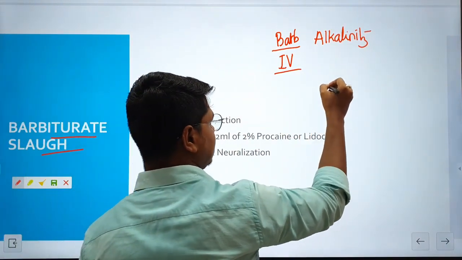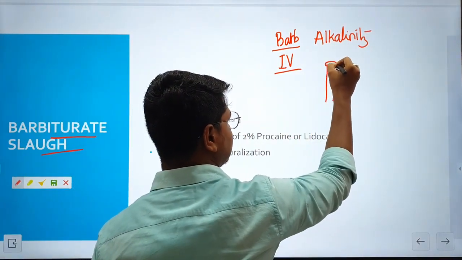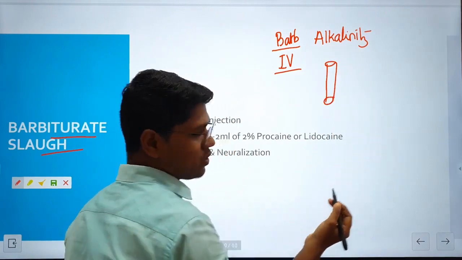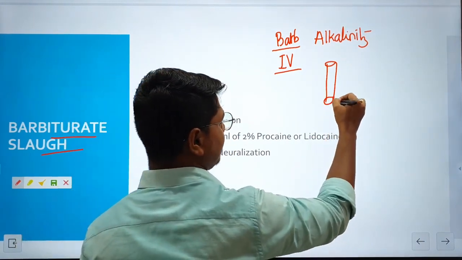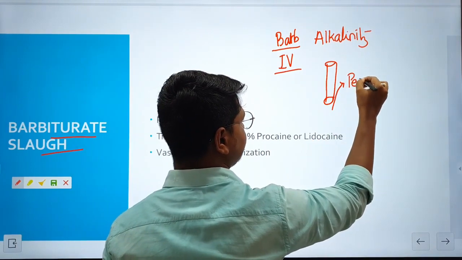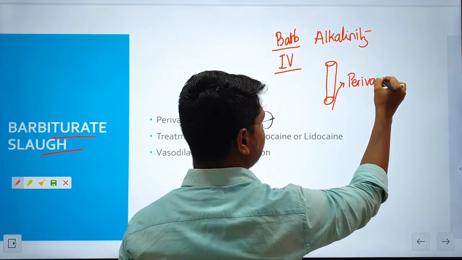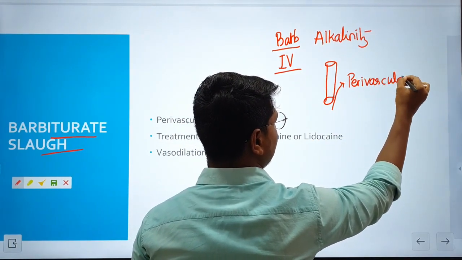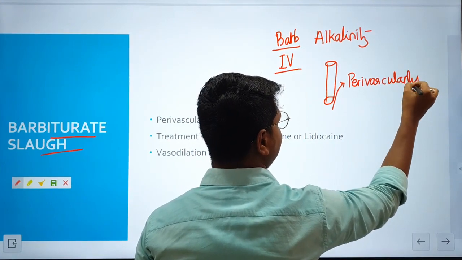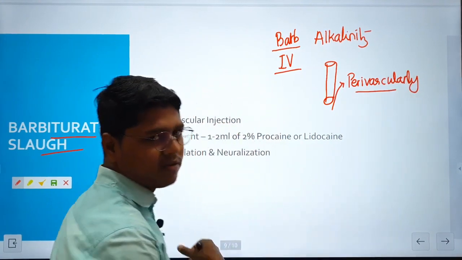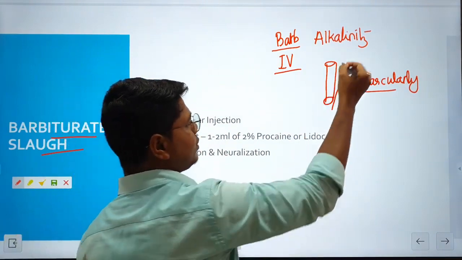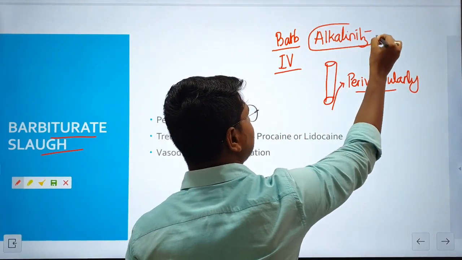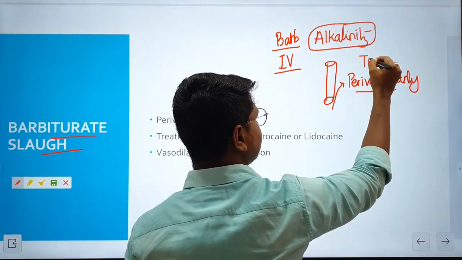Suppose instead of giving it intravenously, some amount of barbiturate is deposited perivascularly, outside the blood vessel. Due to this alkaline nature, it causes tissue reaction.